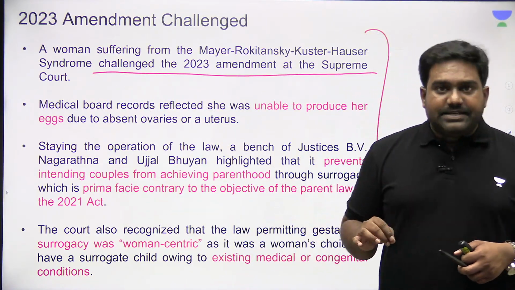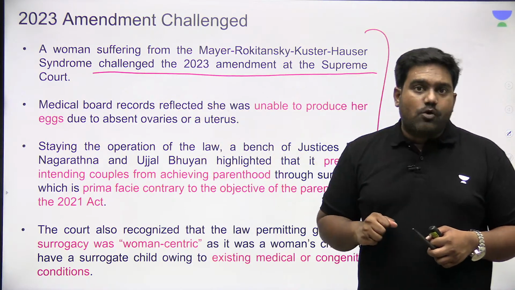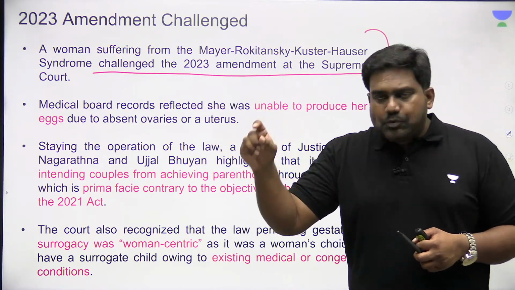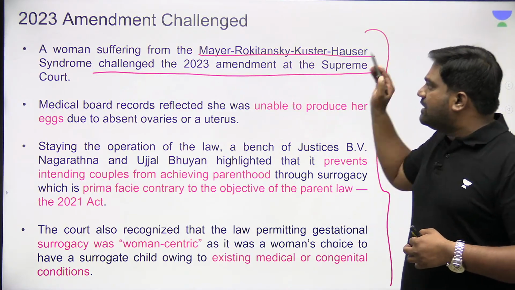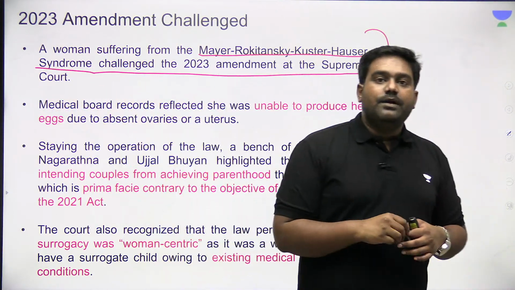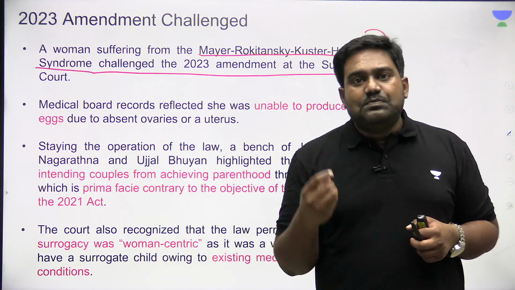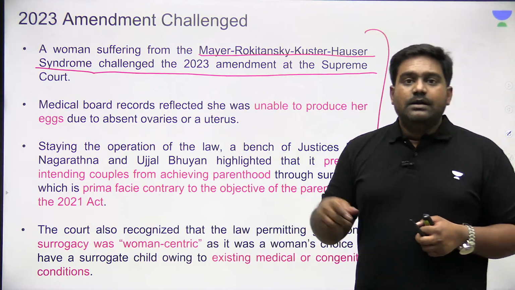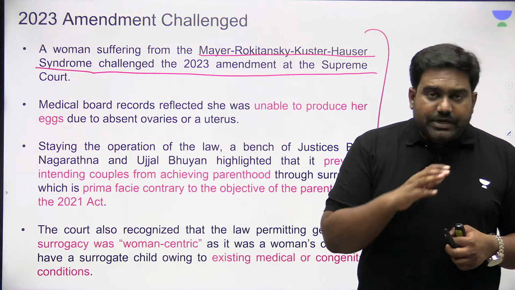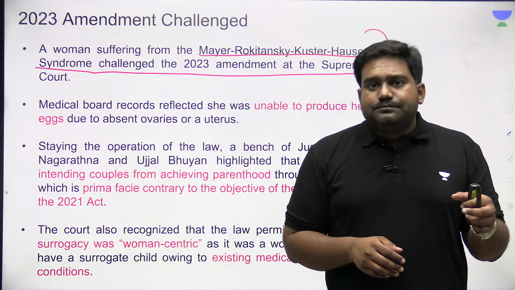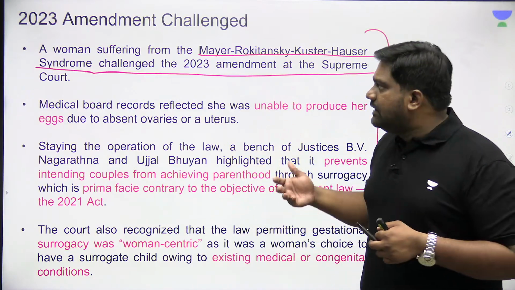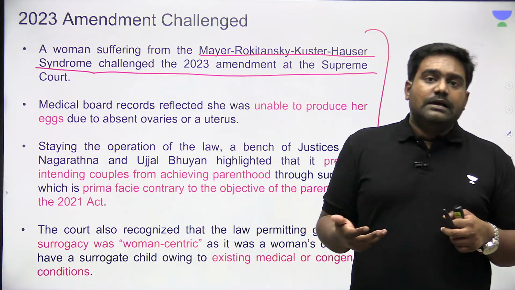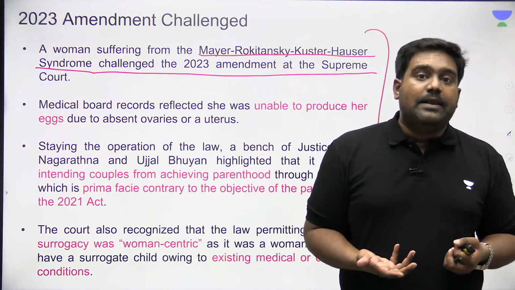So in the recent case, which reached the doorsteps of the Supreme Court, a single mother approached the Supreme Court stating that she is suffering from a medical condition, a medical syndrome, as a result of which she can't produce healthy eggs. Since the law says the surrogate child has to be genetically related to one of the parents, the single mother cannot contribute her own eggs and she couldn't use donor eggs as well.